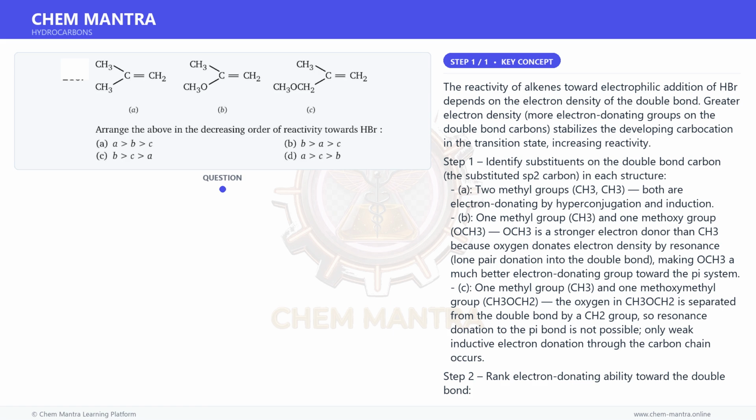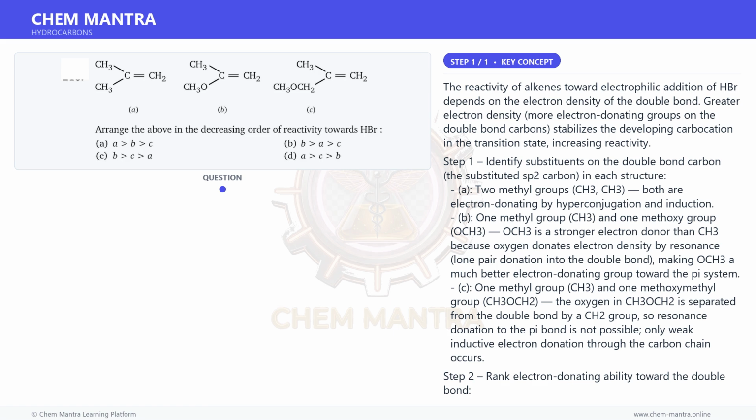Step 4. Order: B > A > C. Why other options fail? A. A > B > C ignores the strong resonance donation of OCH3 directly on the double bond. C. B > C > A incorrectly ranks C above A. CH3OCH2 does not donate as well as CH3 groups.